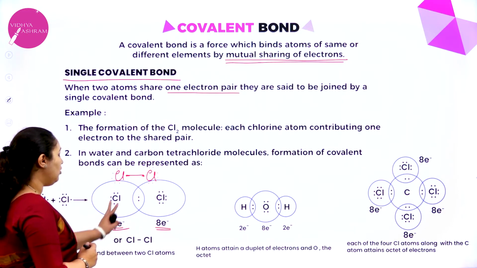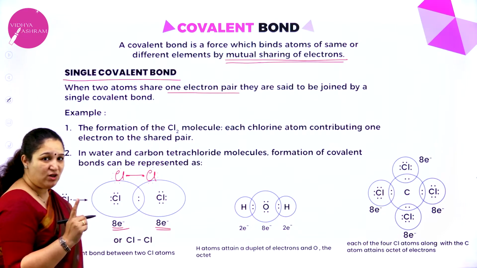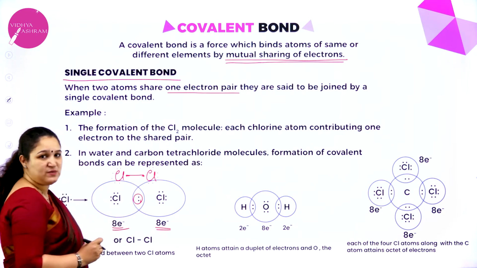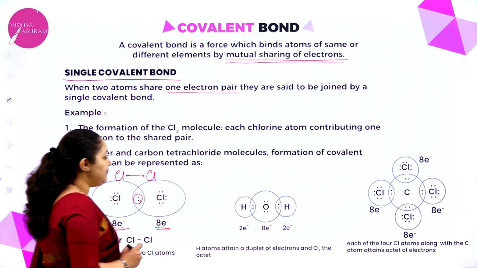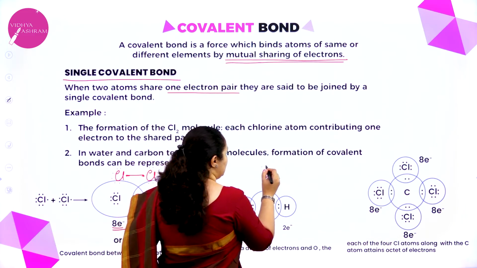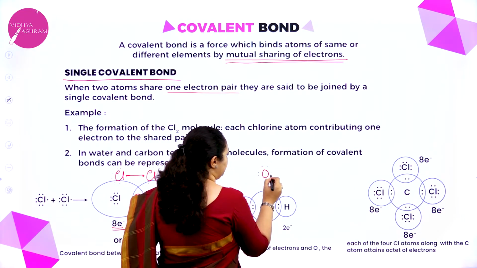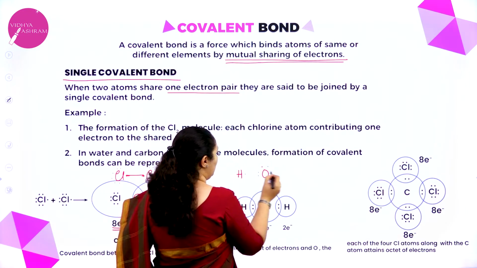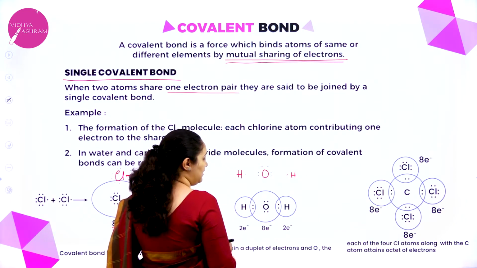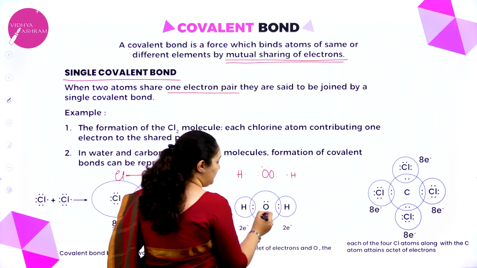So, between the chlorine atoms, how many pairs of electrons are shared? Only one pair is shared. So, it is a single bond which is present between the chlorine atoms. Similarly, in H2O, oxygen has got 6 valence electrons, hydrogen has got 1 each, correct? So, what we have done is, this one pair we have written it down.